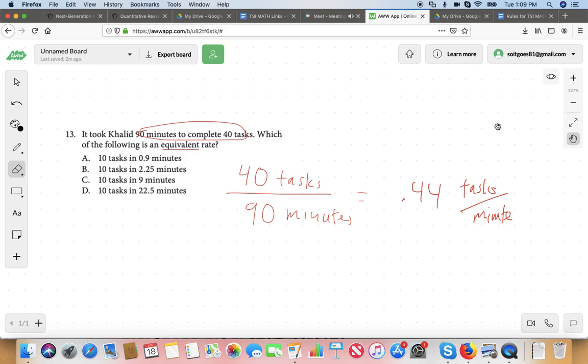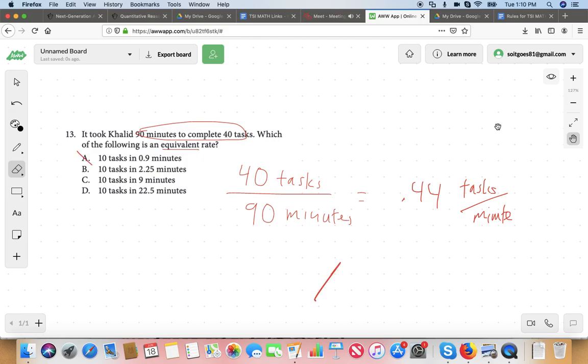Okay. If he's able to fold 40 shirts in 90 minutes, do you think he can fold 10 shirts in 1 minute? No way. Because he can fold less than a shirt per minute, so there's no way he's going to do 10 shirts in a minute. That's crazy. Honestly, the biggest deal is we just need to make it concrete, with an actual example. There's no way A is going to work.